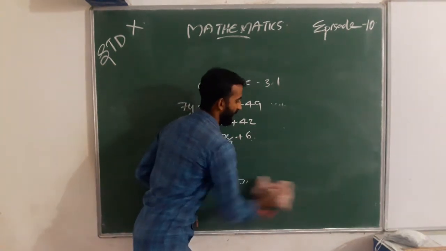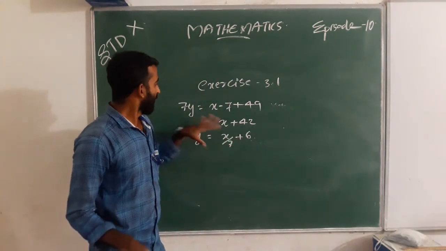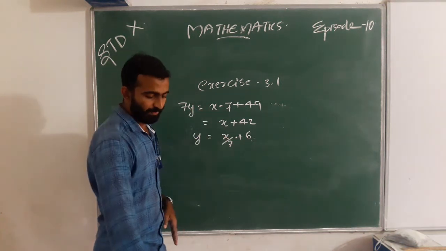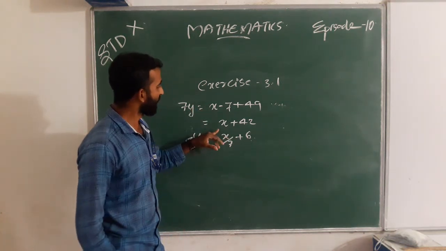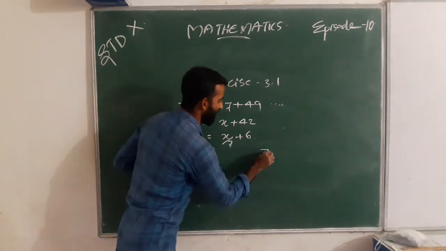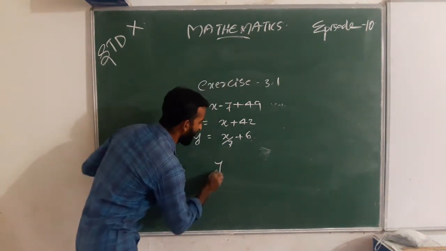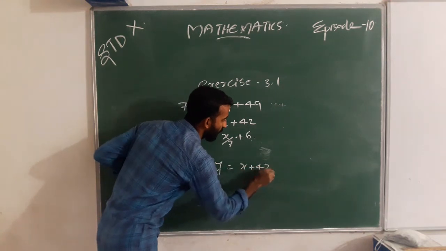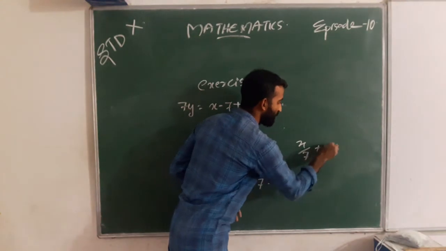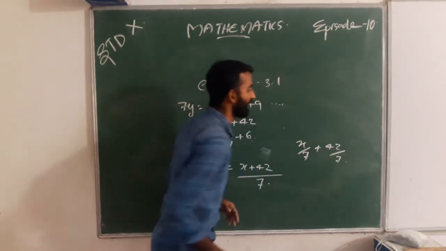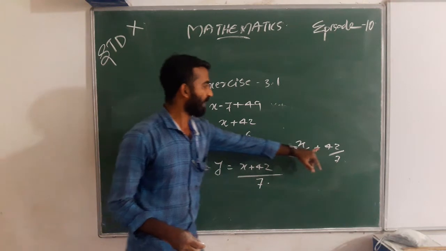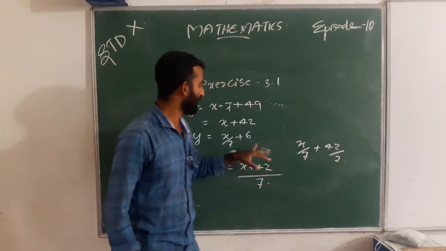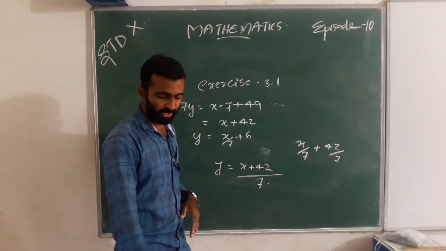Here 7 goes to the right side, so y equal to x plus 42 divided by 7. We can write this as x by 7 plus 42 by 7, and when we divide 42 by 7 we get 6. That is the first equation.